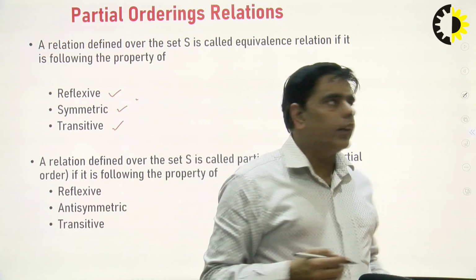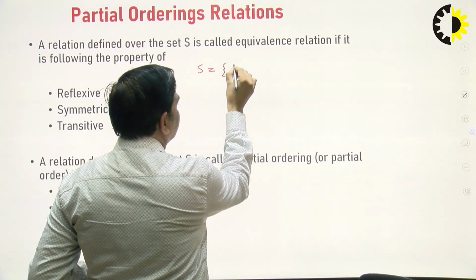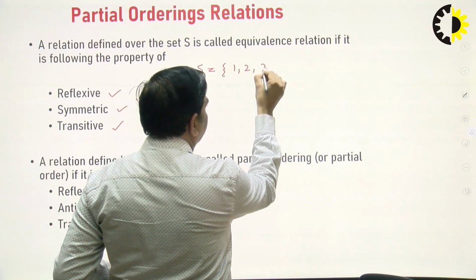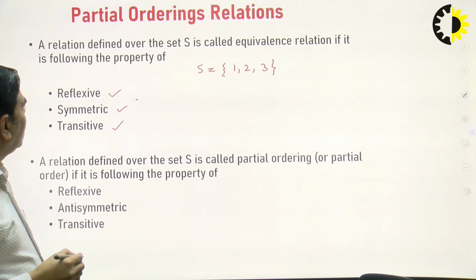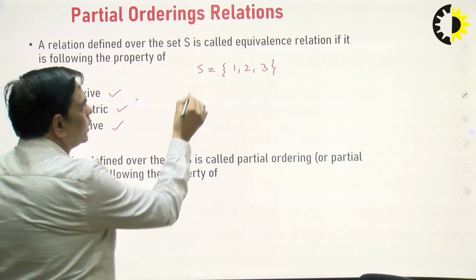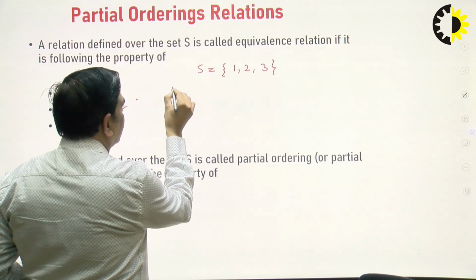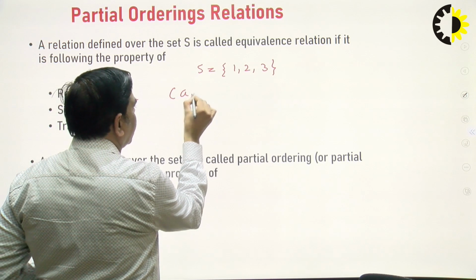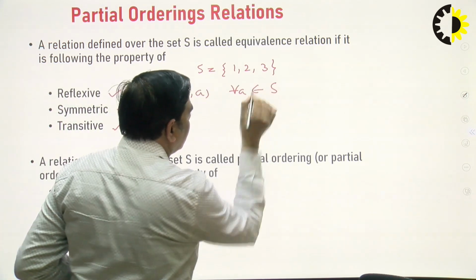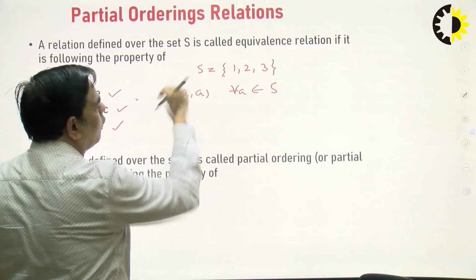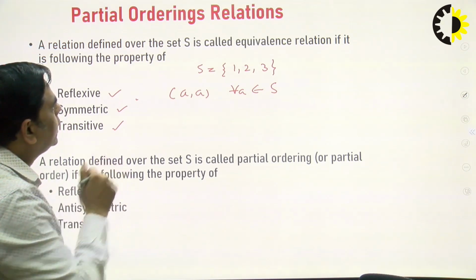Suppose we have a set S having three elements 1, 2 and 3, and when will a relation be called a reflexive relation? If there exists the pair A comma A for all A belongs to S. If for each and every element of S there exists an A comma A type of element, then we can say the relation is reflexive.